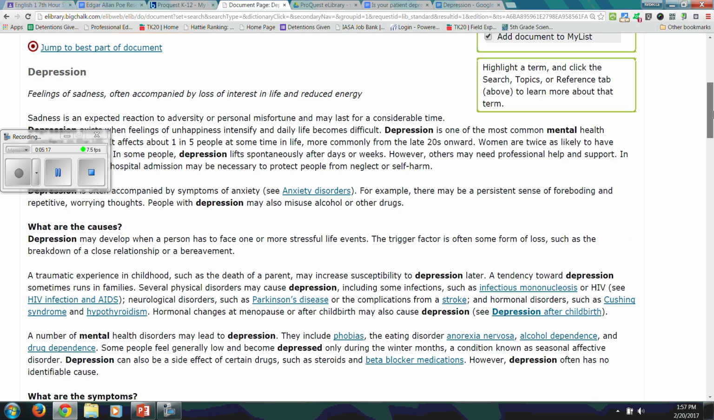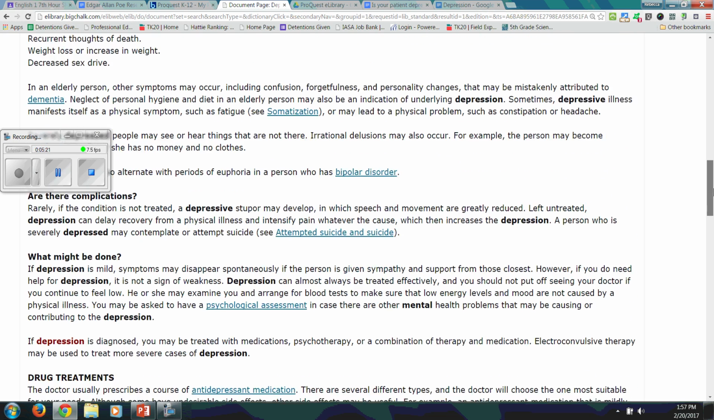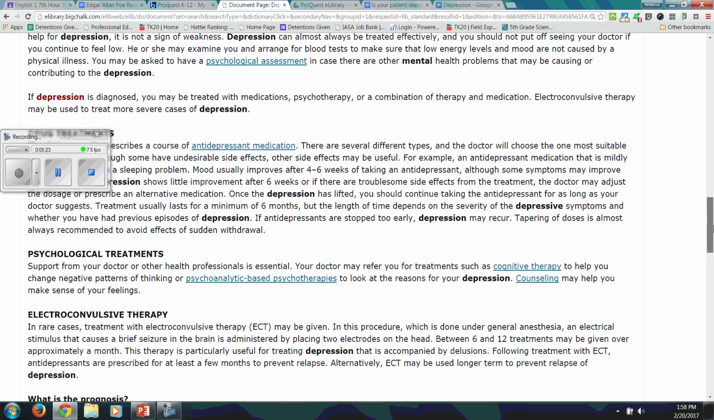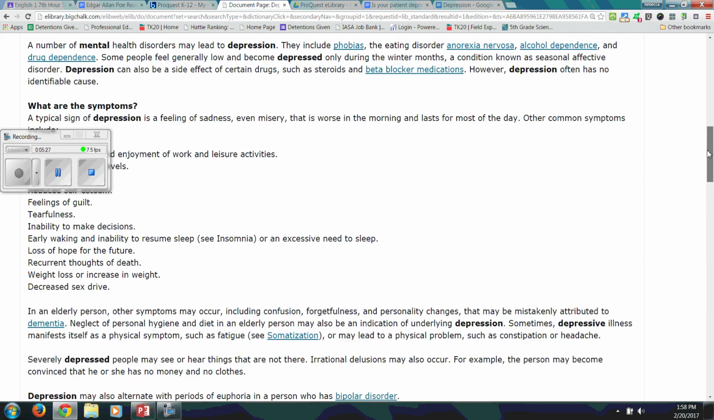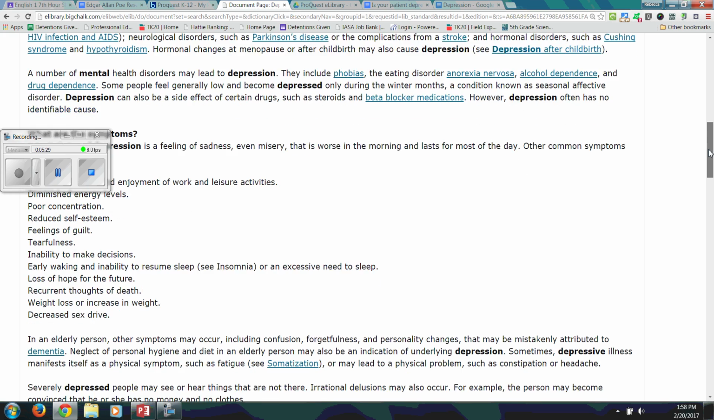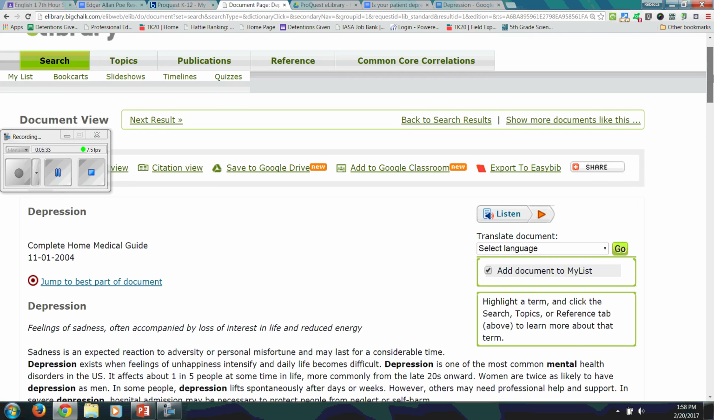Then I scan through here and I see causes and symptoms, complications. Okay, it's not too long. It's got causes and symptoms. So I think I'm going to go ahead and save that one. You do this too. Find Depression: Complete Home Medical Guide, just like I showed you, and click Save to Google Drive. Pause this video and do that now.